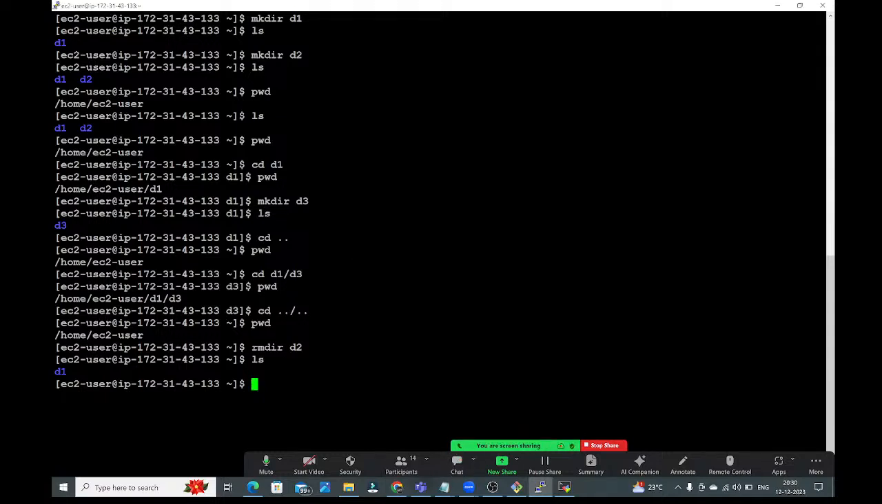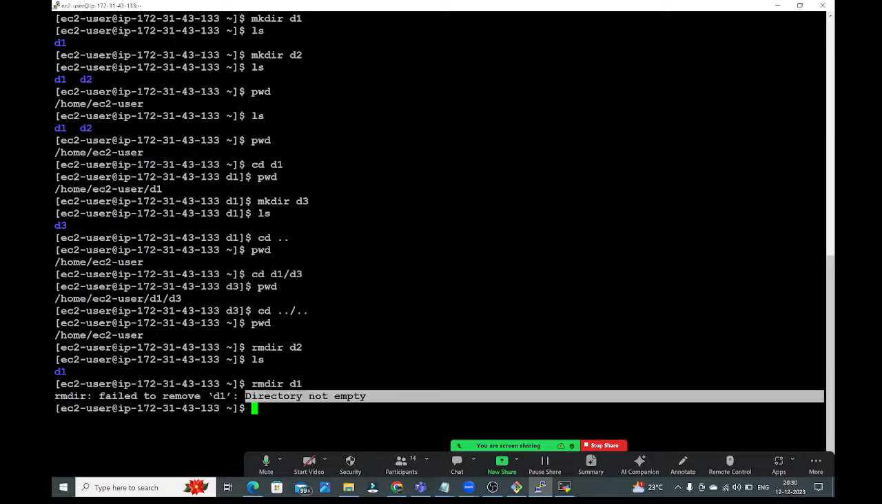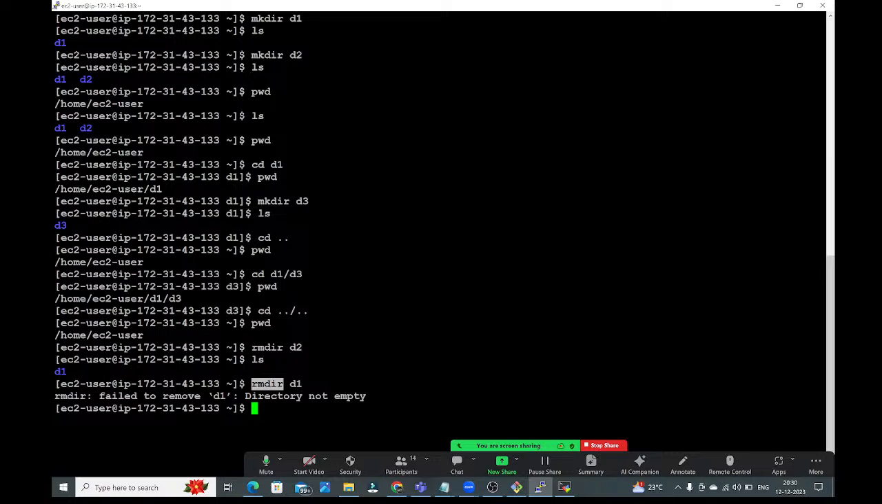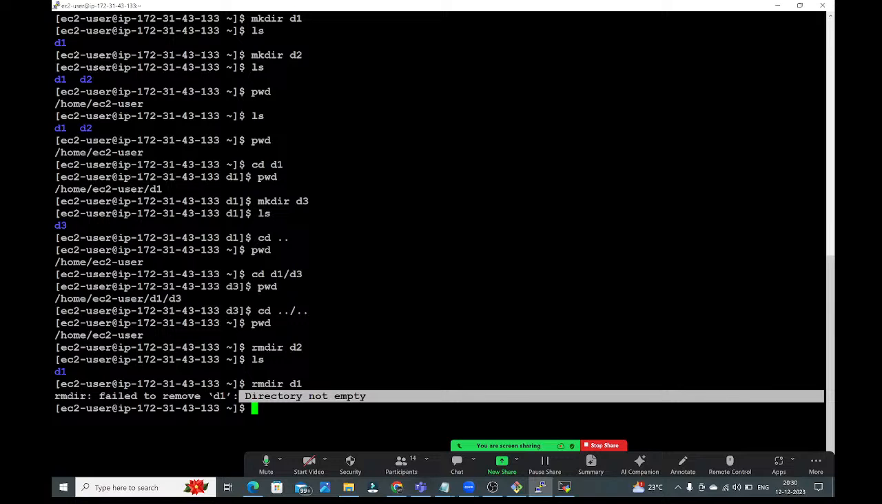It won't work. Why won't it work? rmdir d1. See, guys, what is it telling? It failed to remove. Why did it fail to remove? Directory is not empty. Right? By using rmdir, we can delete only empty directories. But D1 is not an empty directory. Inside the D1, one more subdirectory D3 is available. That's why it is telling that this D1 is not empty, so you can't remove this.